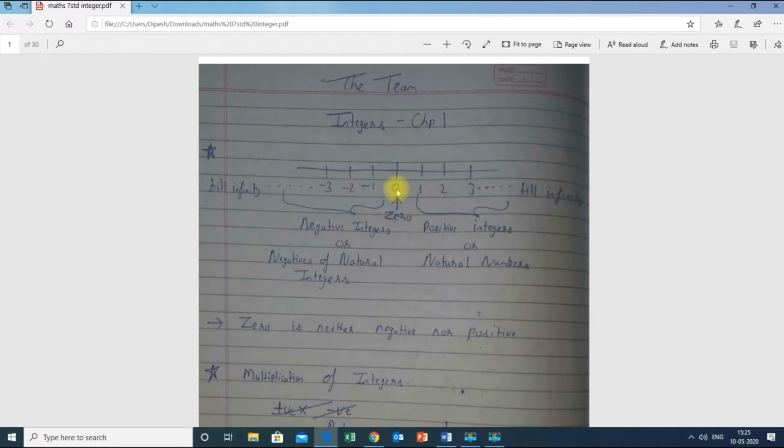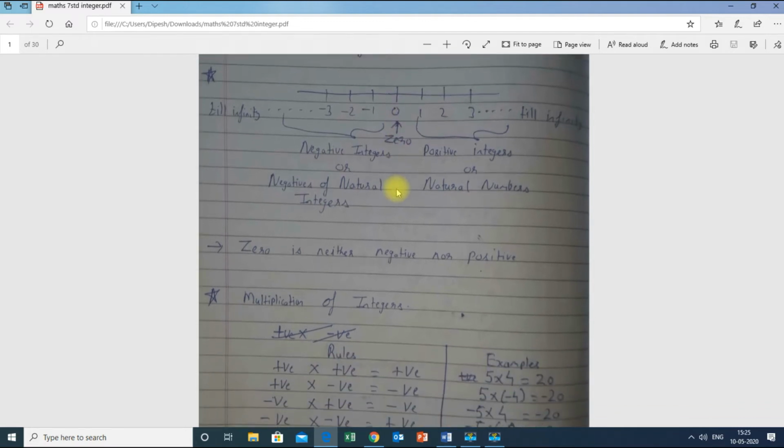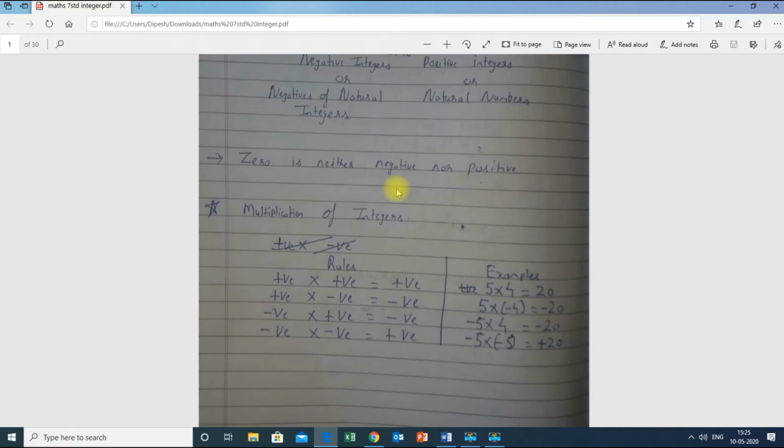Now we have understood the meaning of integers. Today we are going to learn how to add, subtract, multiply and divide integers. The first topic is multiplication of integers. It's very easy, just keep one thing in mind. Since you are learning for the first time, I request you to keep some rules in your mind. If you understand these basic rules, then that part will be very easy to understand.